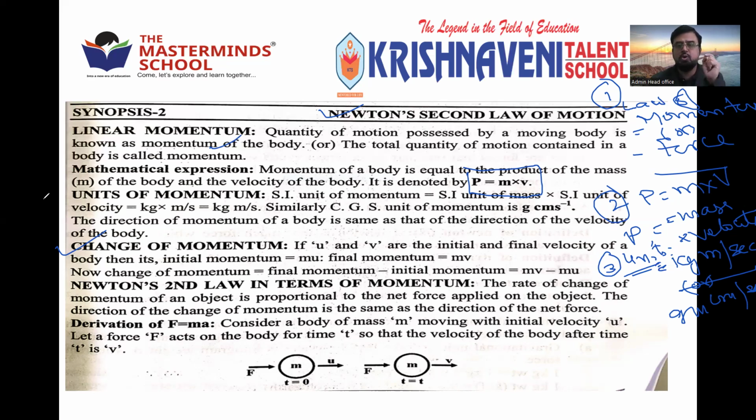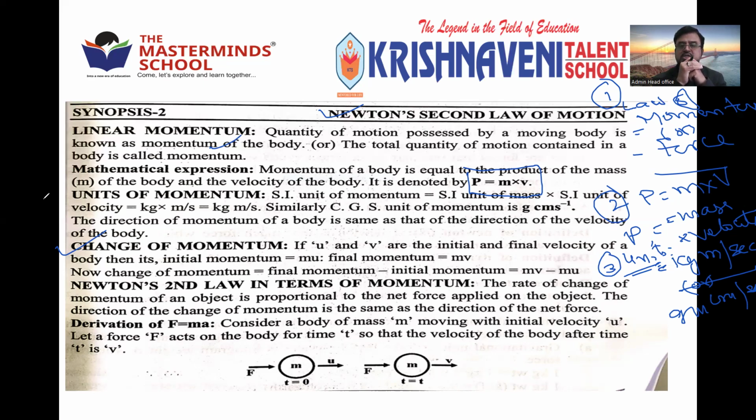So we understood what momentum is: mass into velocity. Now we'll see what a change in momentum is. Change means there should be two values, initial and final. That we'll discuss now. First complete these three points.